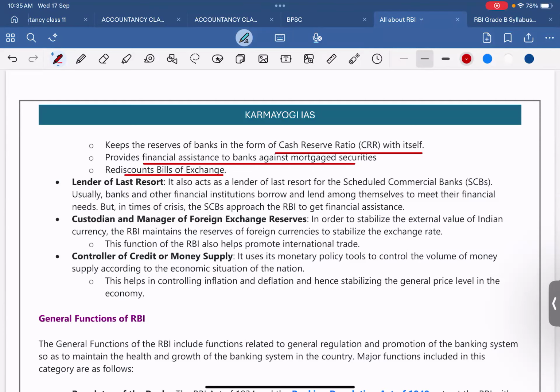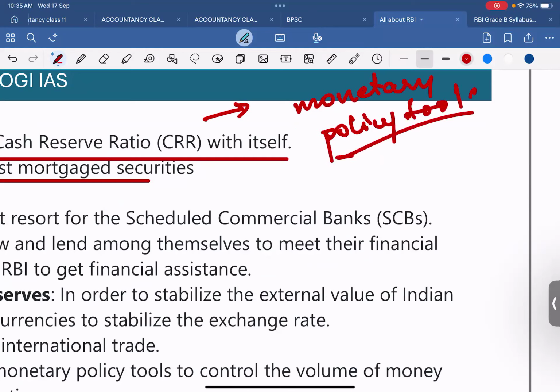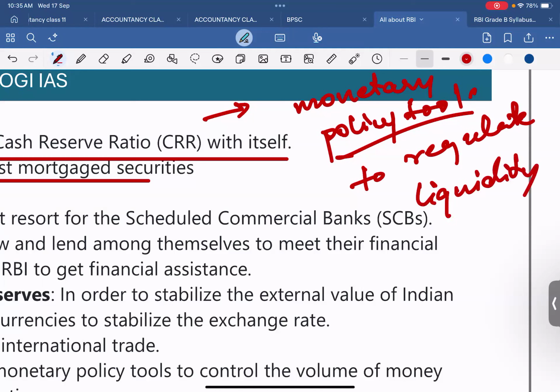For those who do not understand, let me explain. The CRR, that is the cash reserve ratio, is a key monetary policy tool which is used by the RBI to regulate liquidity and ensure financial stability.